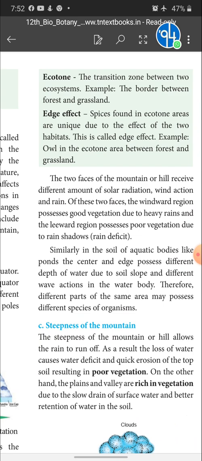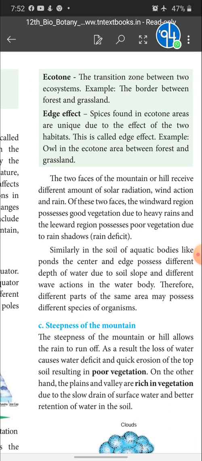2 mark question. That is a transition zone. What is meant by transition zone? That is the region between two different ecosystems. That is called what? Transition zone. This transition zone is called ecotone. And an example for ecotone is the border between the forest and grassland.